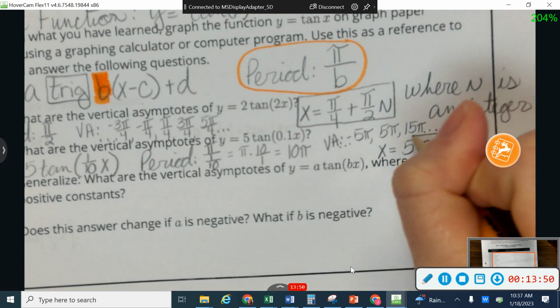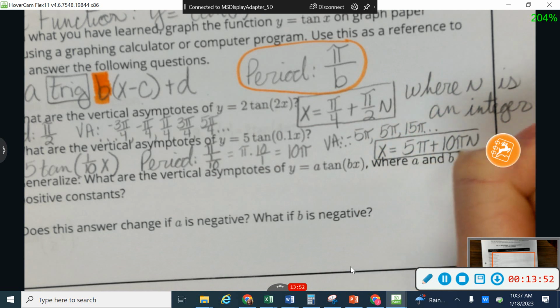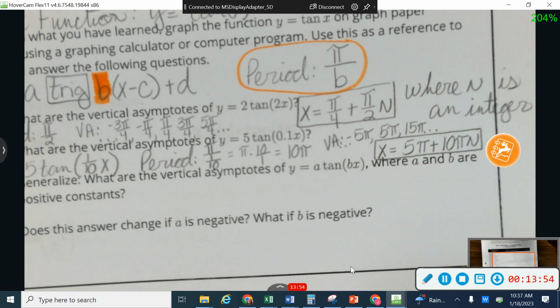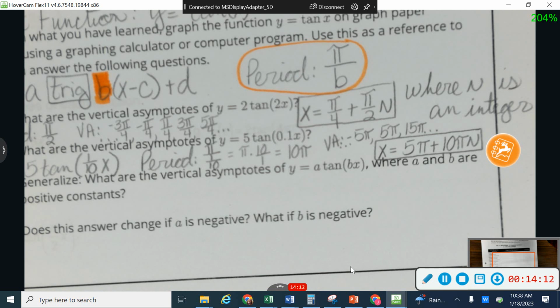That n value will continue out into infinity in both directions, because n could be 1 or 2 or 3. n could be negative 1 or negative 2 or negative 3. So that n value being in there keeps it moving in both directions. And again, you don't ever want to fill anything in for n. It's a part of the formula.